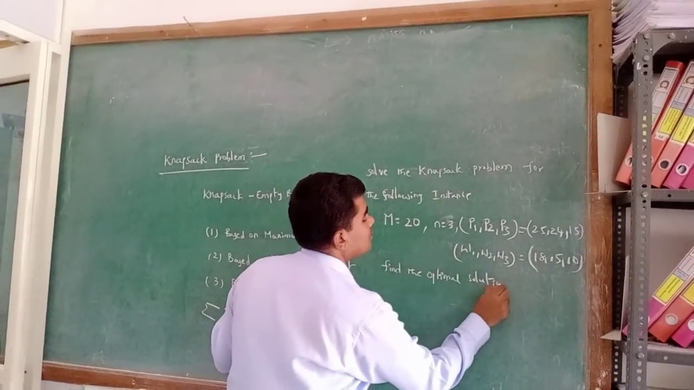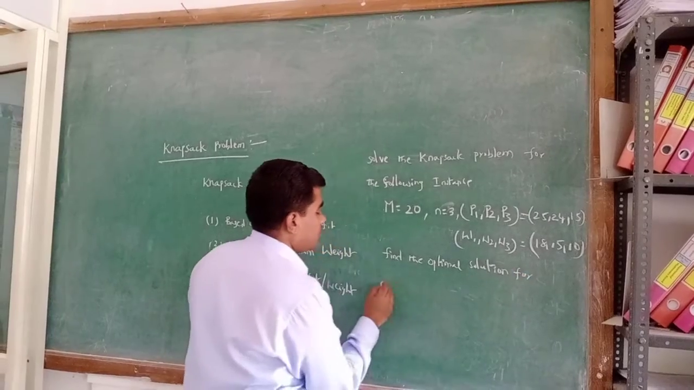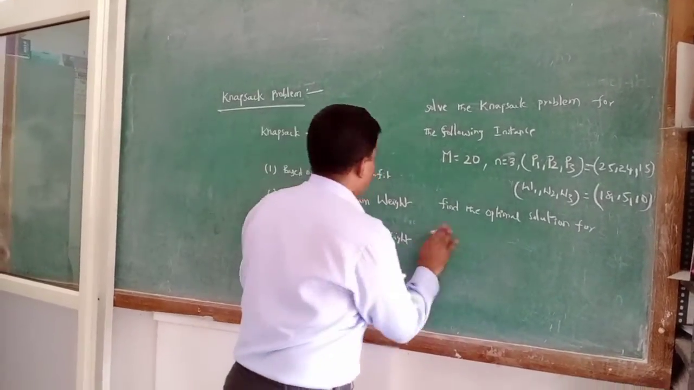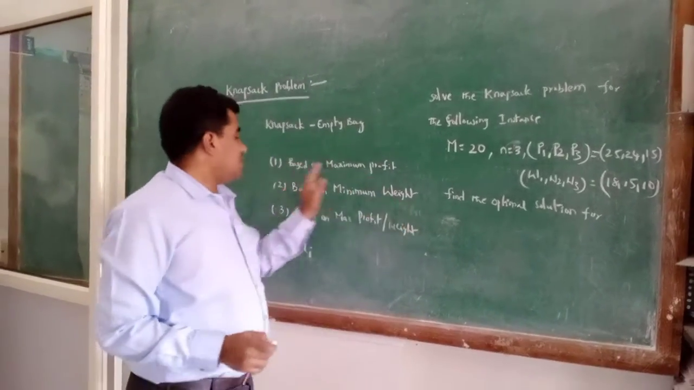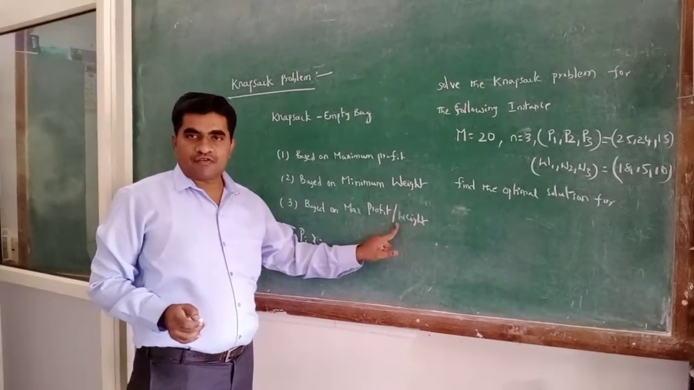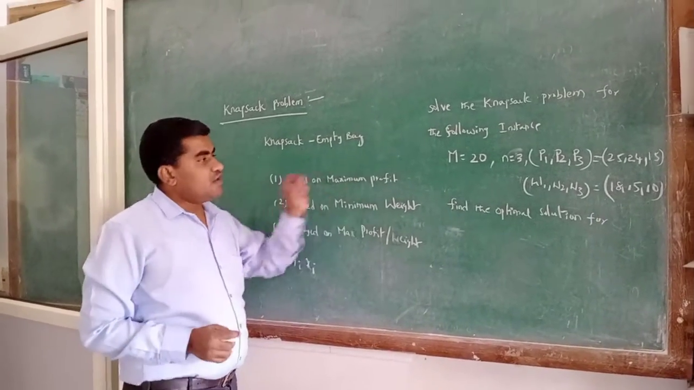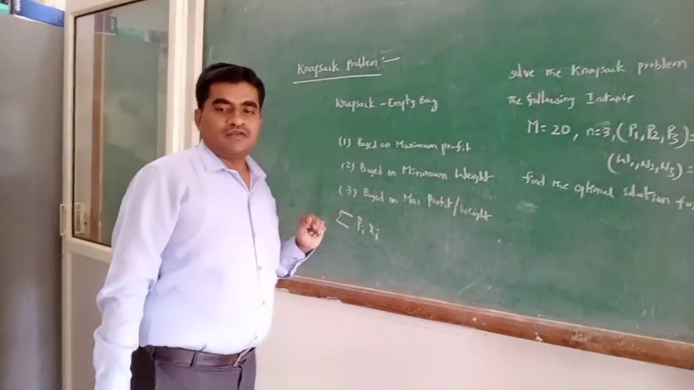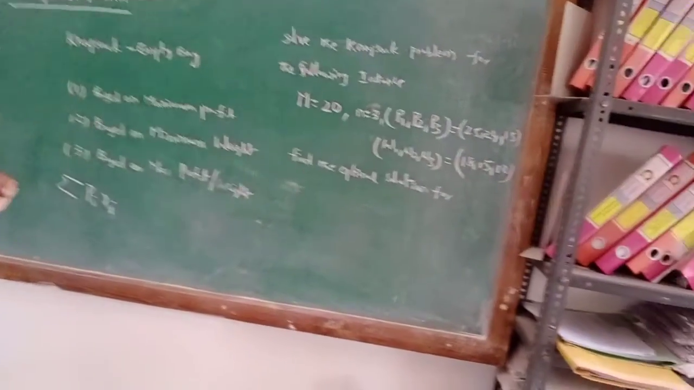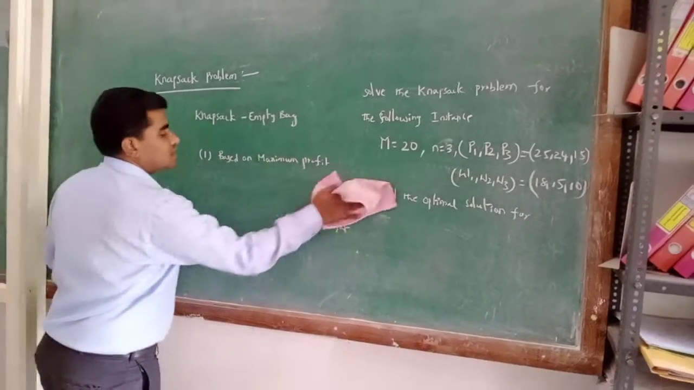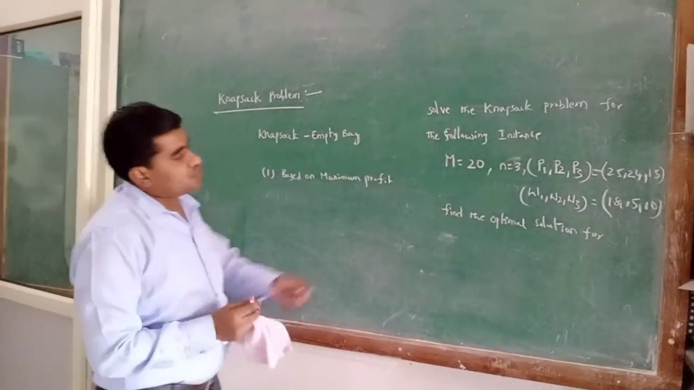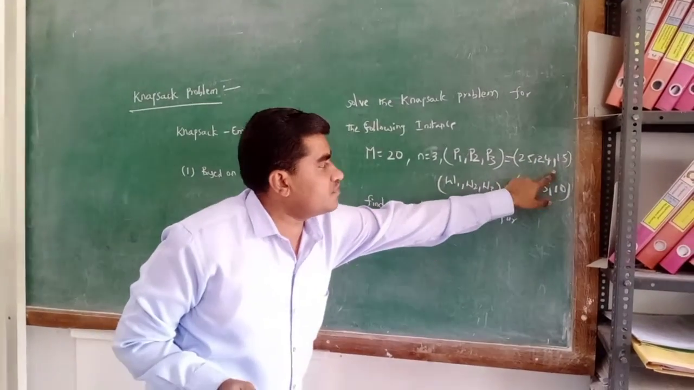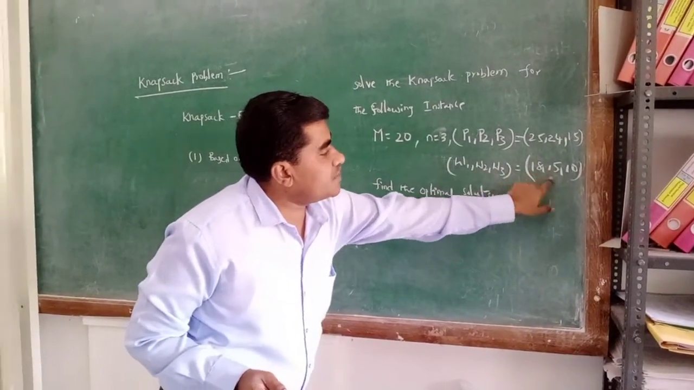Find the optimal solution: first based on maximum profit, second based on minimum weight, third based on maximum profit by weight. First we will discuss maximum profit. See here, the bag size is 20, the profits are 25, 24, 15 and the weights are 18, 15, 10.